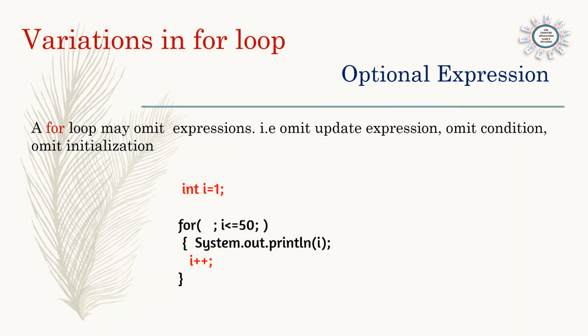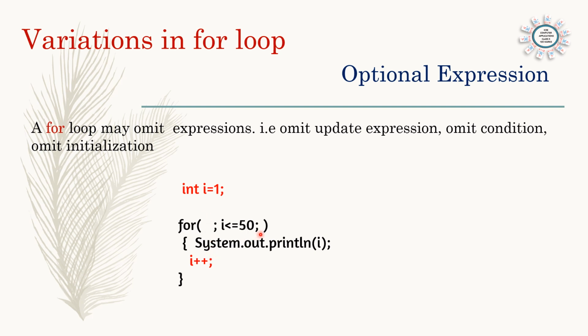The next variation in the for loop is optional expression. That means one or two expressions inside the for loop can be omitted. A for loop may omit the update expression, omit the condition, or omit initialization. Here in the first part we are omitting the starting value.